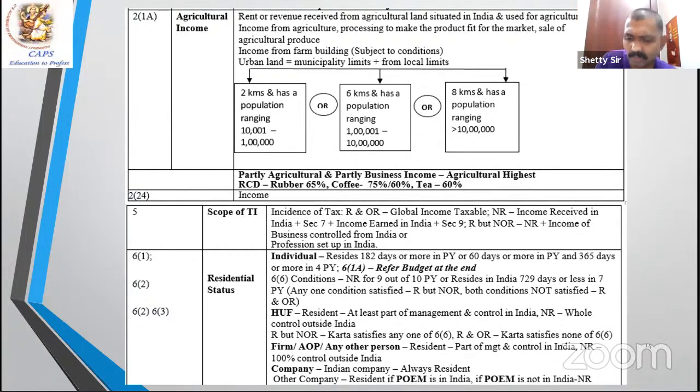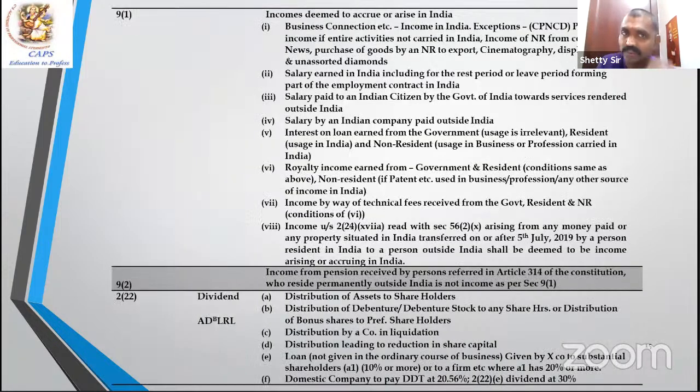Then other provisions may not be relevant except for HUF, etc. Just touch it and leave it. Indian company is always resident. Foreign company, if POEM, place of effective management and control, is in India. Section 9 gives a list of incomes deemed to accrue in India.